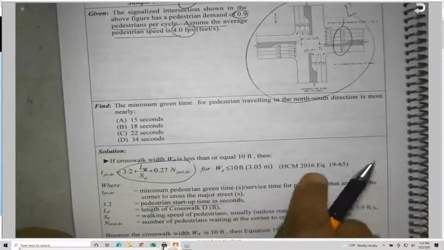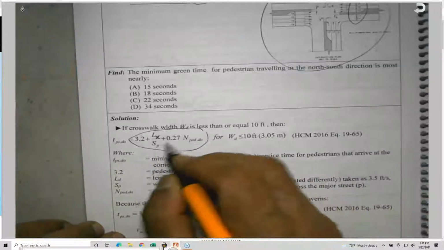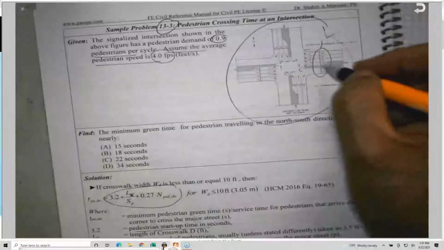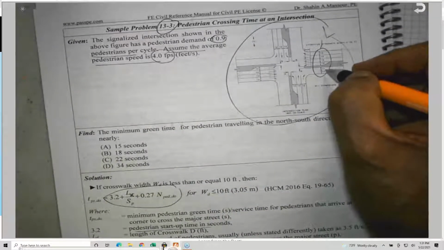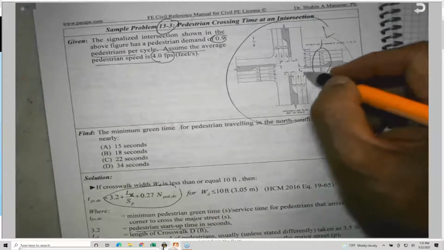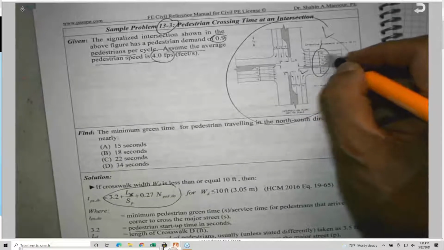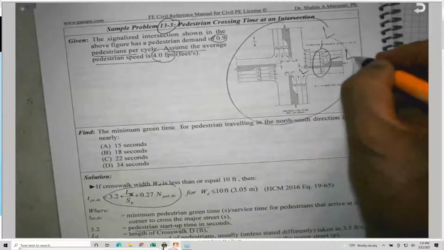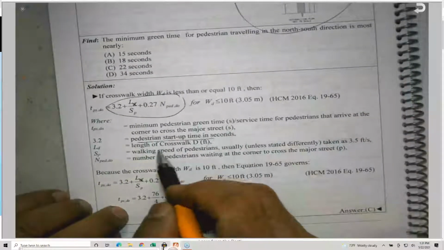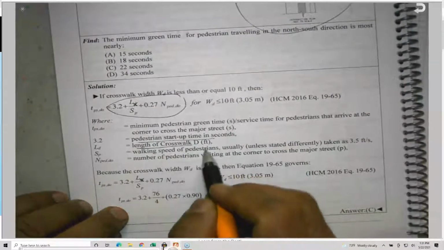This is the original equation, but I will move the D, L sub D. Basically, if you add this 11, 11, and 6 here, and 12, 12, 12, 12, this is L, the length of the crosswalk.